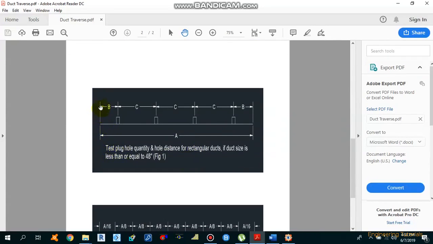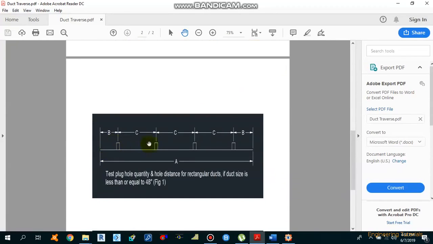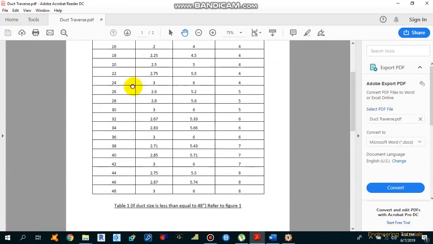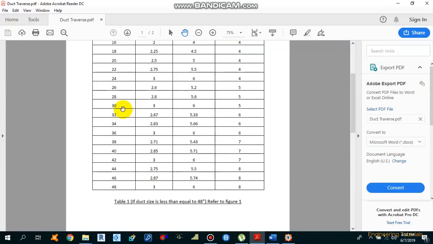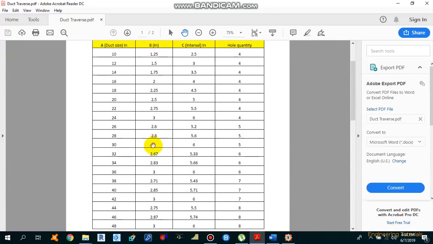So B is the distance from the inner wall of the duct to the center of the first hole, that is 1.25 for a 10 inch duct, and then C is from the center of the first hole to the center of the second hole, that is 2.5 for a 10 inch duct size, and the hole quantity is 4, as we already know. So we have 4 holes: 1, 2, 3, 4. It depends on your duct dimension. If you have a 30 inch duct size, then you need to make 5 holes with B as 3 inches and C as 6 inches.